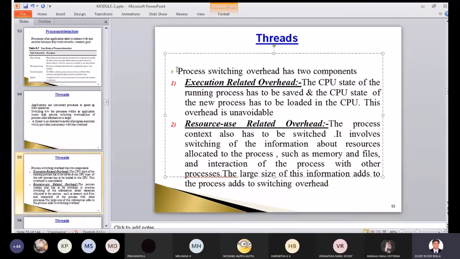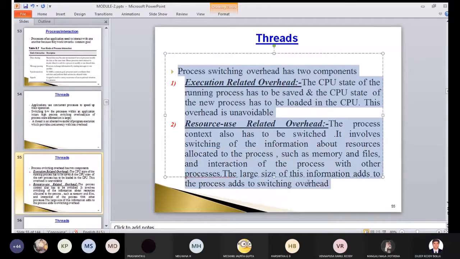So let us see this one here. Process switching overhead has two components. Whenever you are trying to switch from one to another, you'll have two overheads: execution related overhead and resource overhead. Execution means what? You have planned to go from here to your native, as in lockdown time. You have to go from here to your native.